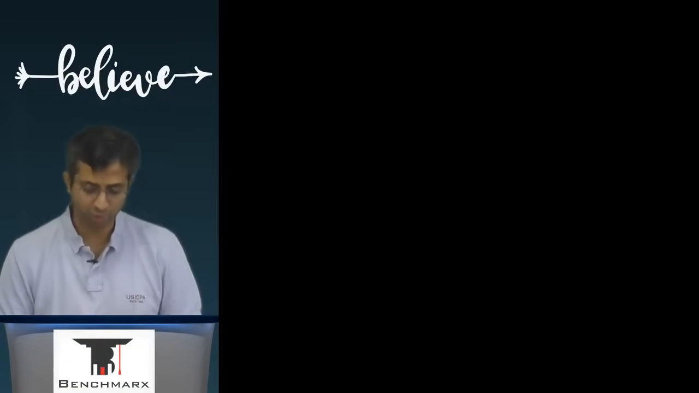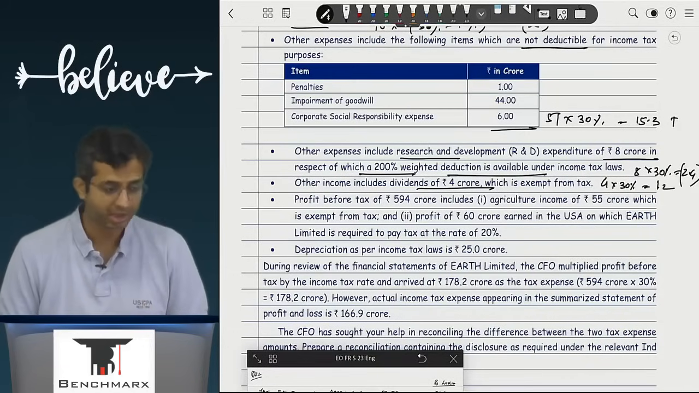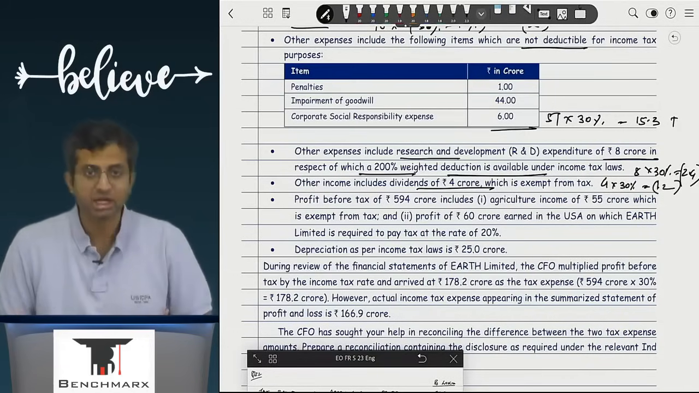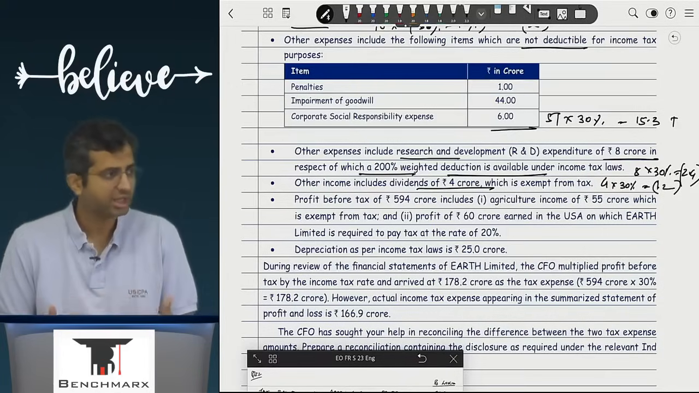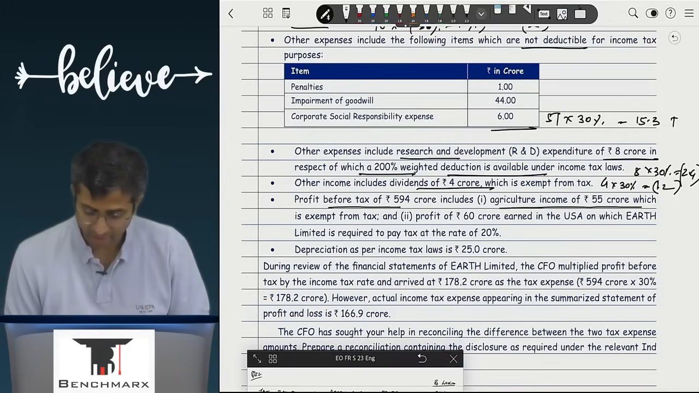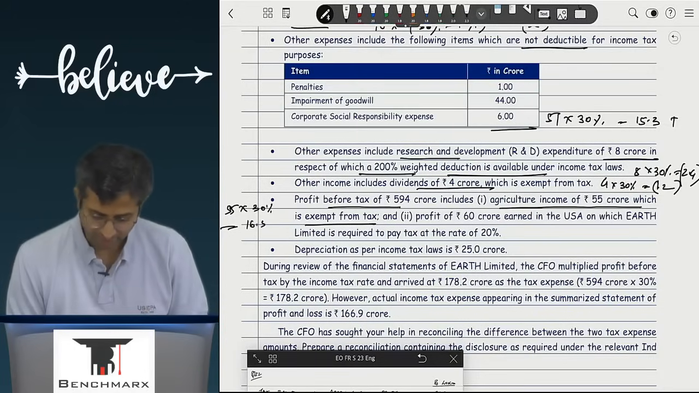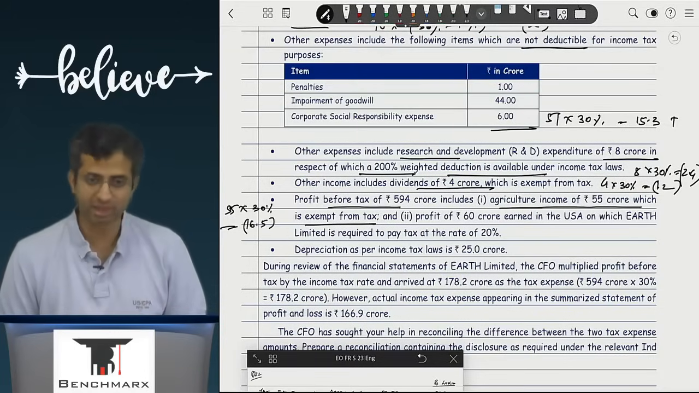Other income includes dividend of 4 crores which is exempted from tax. So this is 4 crores again into 30% comes to 1.2. Will this help me increase or reduce my tax? Reduce. Perfect, because this is exempt and hence it will not be taxable. Profit before tax of 594 includes agriculture income of 55 crores which is exempted from tax. Same working. 55 into 30% comes to, I think, 16.5, will help me reduce my tax.